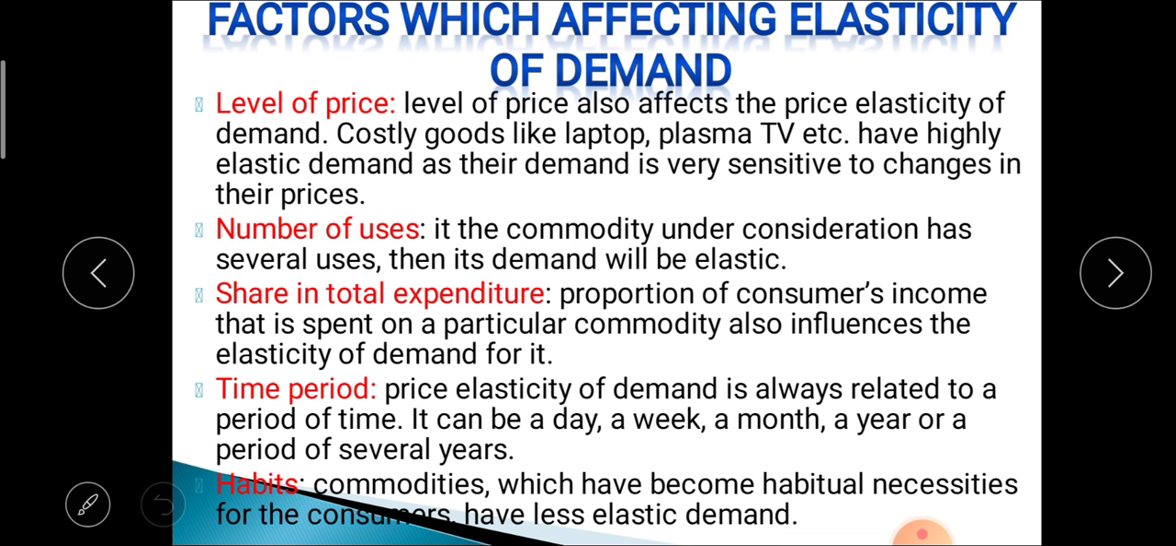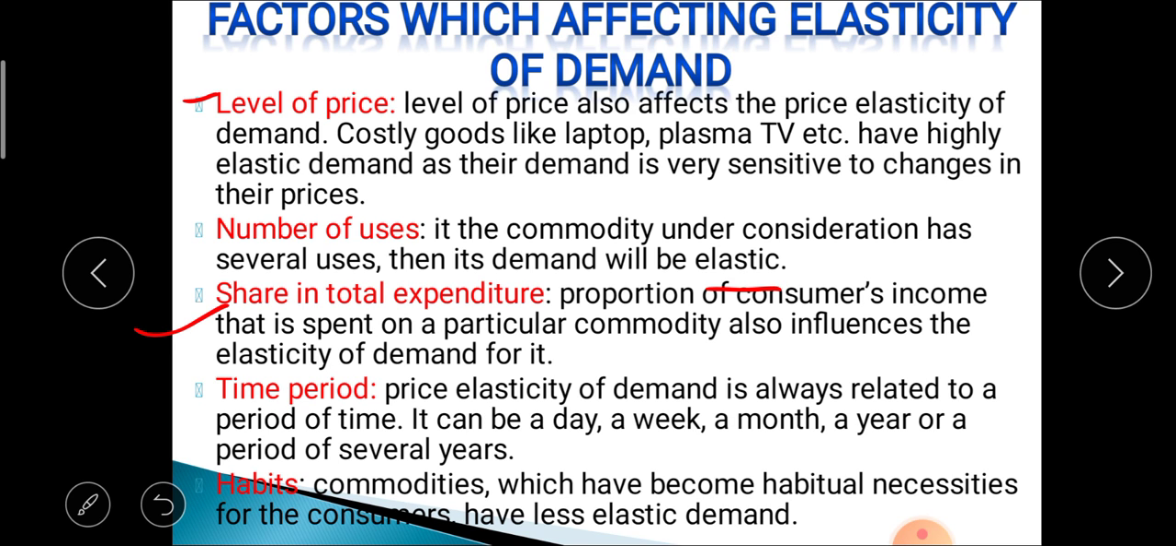After that, other factors, like level of price. The level of price also affects the price elasticity of demand. Costly goods like laptops, plasma TVs, etc. have highly elastic demand, as their demand is very sensitive to change in price. Then the next one is number of uses. If the commodity under consideration has several uses, then demand will be elastic.